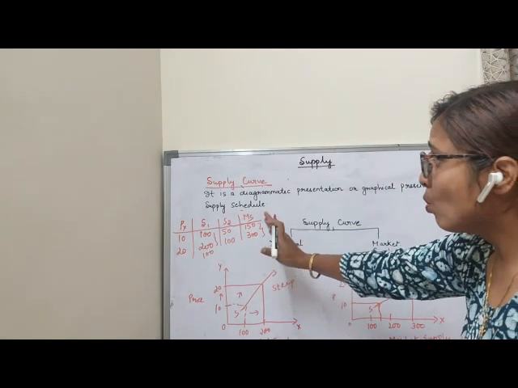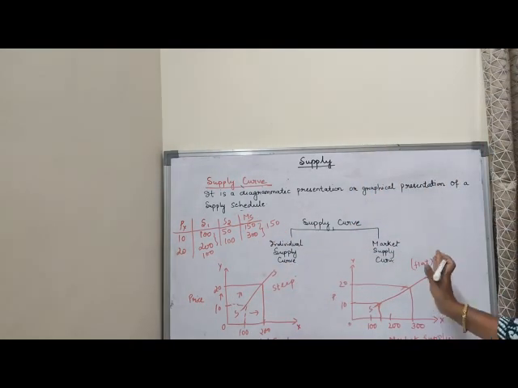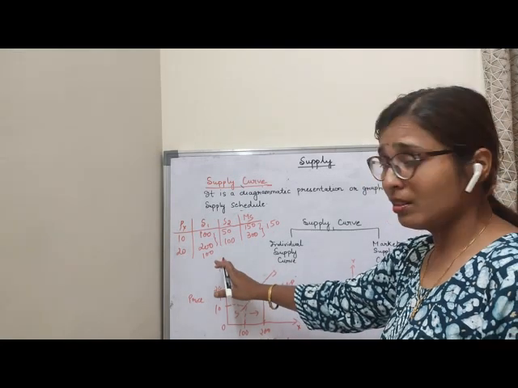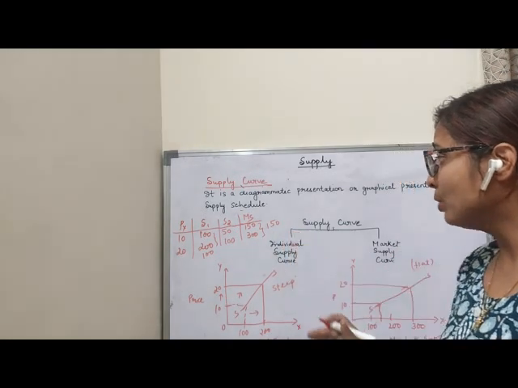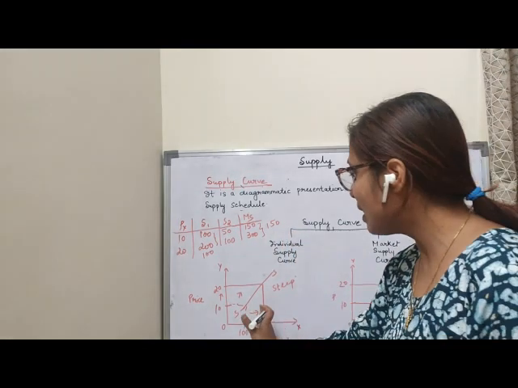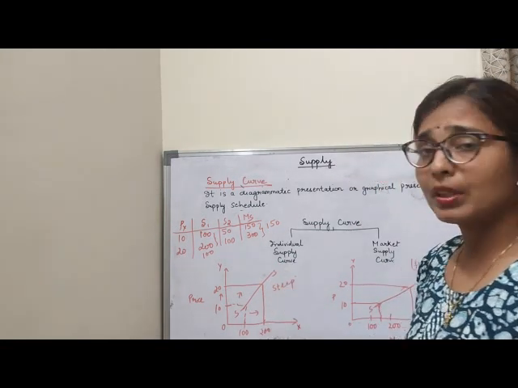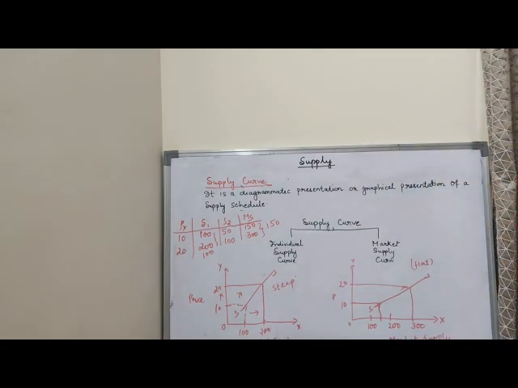The difference is more than the individual, so market supply curve is flatter. That means it is bending down. And the individual one is steep because the difference is less as compared to the market supply. Steep means standing upwards. Clear children? This is the individual supply curve and the market supply curve.